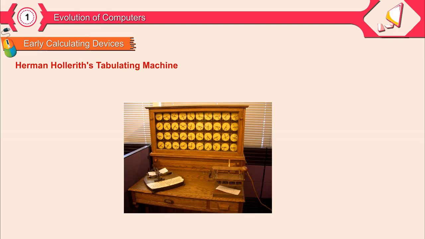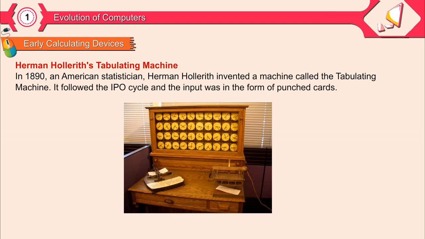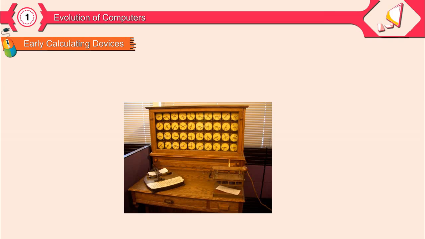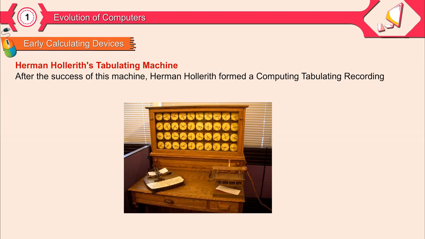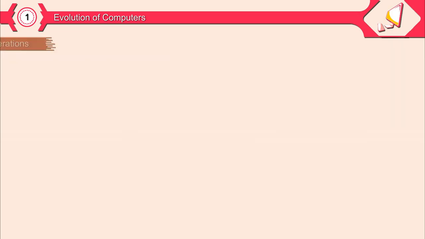Hermann Hollerith's tabulating machine. In 1890, an American statistician, Hermann Hollerith, invented a machine called the tabulating machine. It followed the IPO cycle and the input was in the form of punched cards. After the success of this machine, Hermann Hollerith formed a computing tabulating recording company to sell his machine. Later, in 1924, this company became a part of International Business Machines Corporation, popularly known as IBM.